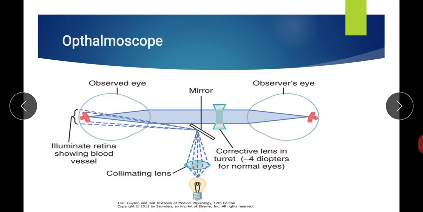diopter. And in present-day ophthalmoscopes there is an inbuilt turret on which several lenses are mounted. If either the observer's or observed eye is not emmetropic, the correction is made by those lenses which are already situated in the turret of the ophthalmoscope. So you just move the turret, which has different lenses, and select the lens which gives the clear image. This is the principle of the ophthalmoscope.